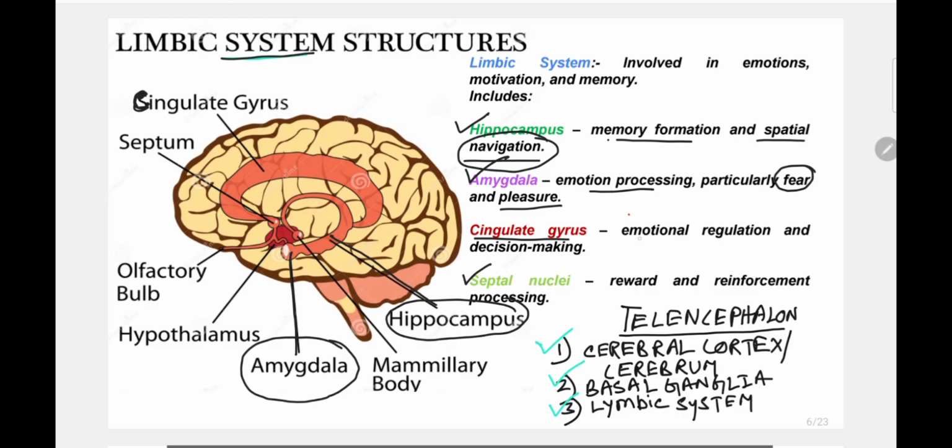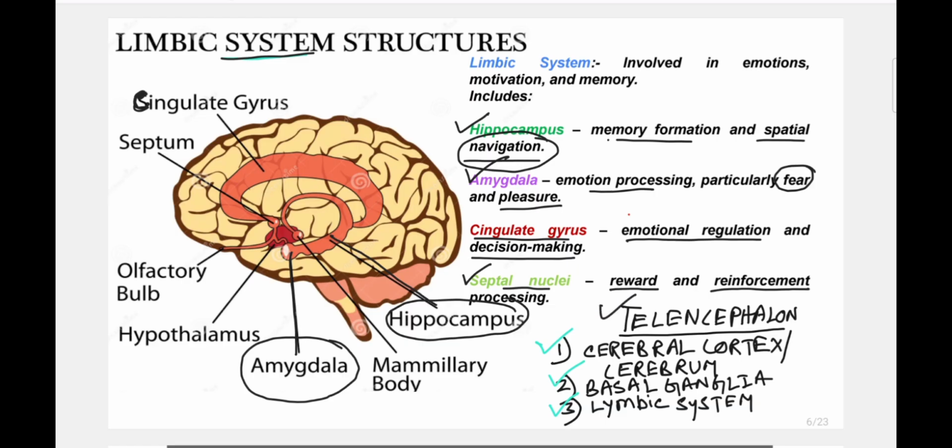And the cingulate gyrus is an emotional regulation center, and it also handles decision making. And the septal nuclei is responsible for reward and reinforcement processing. So this whole thing is of the telencephalon.